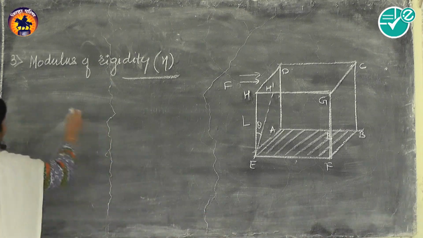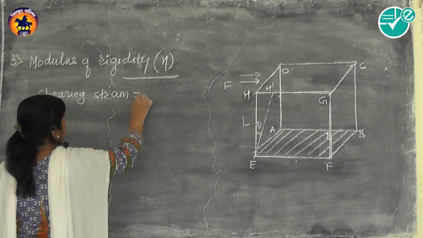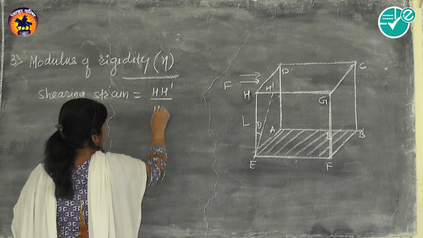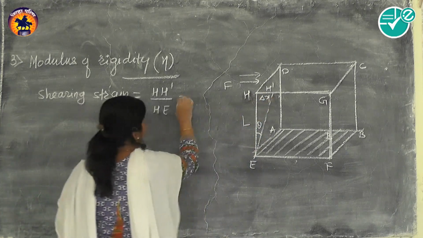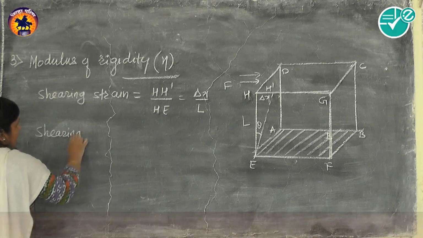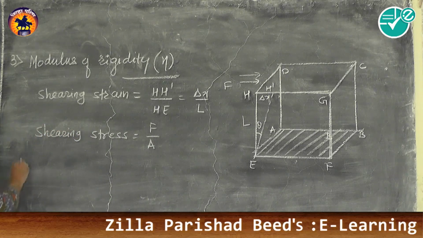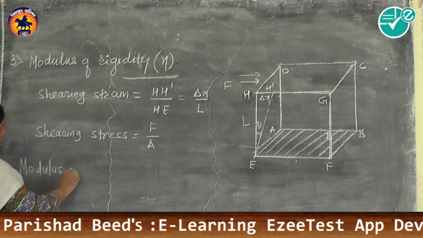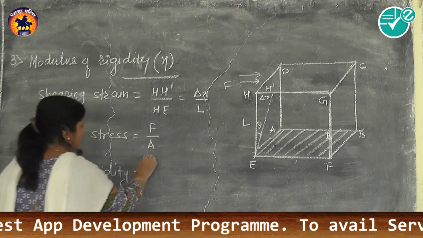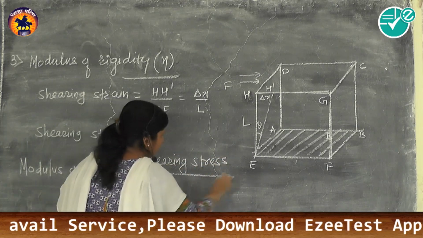And this shearing strain, we already derived the formula for this, and it is equal to H H dash divided by HE, that is delta x divided by L. And shearing stress is equal to applied force upon area, and modulus of rigidity is the ratio of shearing stress to shearing strain.